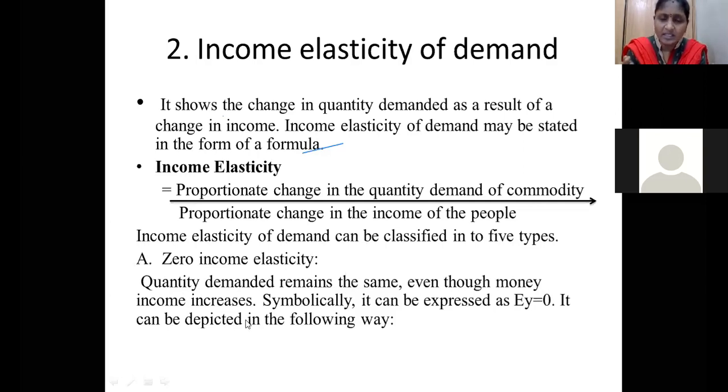So the consumers' incomes are going to increase. If you take consumer 1, consumer 2, consumer 3, their income levels are going to increase, but they are not preferring to buy more of the commodities even though their incomes are in a better position. So the quantity demanded by those consumers remains the same even though the money income increases. Symbolically it is represented as EY is equal to 0, because E means elasticity, Y means income. That's why I have told you here in the denominator, y2 minus y1 by y1. So EY is equal to 0. Y is income, E is the elasticity. This is the zero income elasticity.